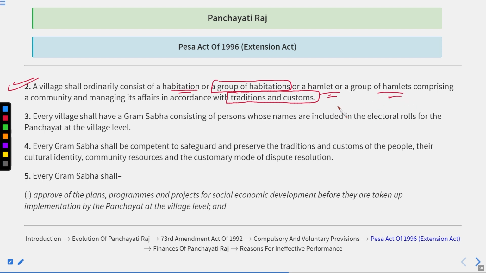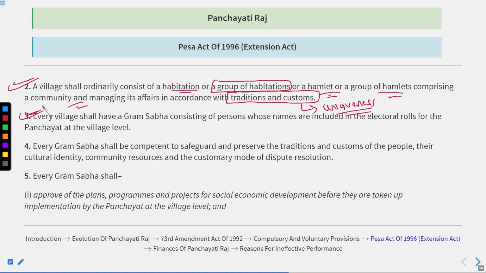It means small huts and all. And this must be a community which is managing its affairs in accordance with tradition and custom. It means there must be uniqueness in their rules and regulations. Then only the extra protection could be granted.